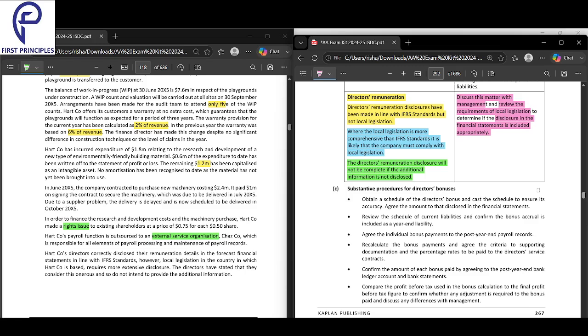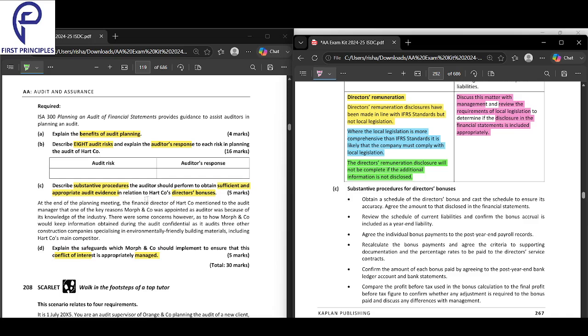Moving on now. This is the end of the audit risk side of the questions. Now we'll look into substantive procedures and the second part here. Two parts of the questions are done. Another two parts are remaining. So let's look into it from an audit substantive procedure perspective. Okay, so what is the question? First, let's look into the question.